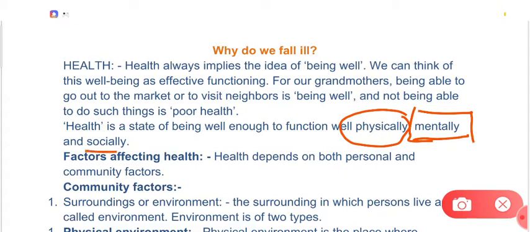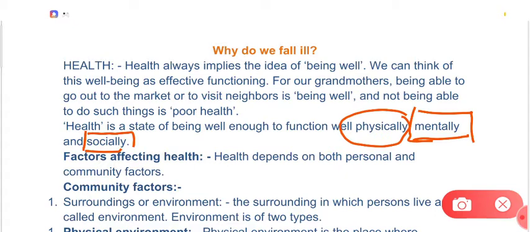And if we talk about social fitness, that means your interaction with society is very good, you are behaving well, and you are thinking good for the society. This is your social fitness. Social fitness is also affected by the people or the society with whom you are living, right? So definitely your social fitness also depends upon the people who are living around you.